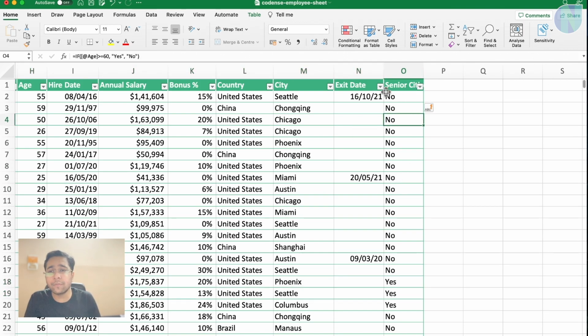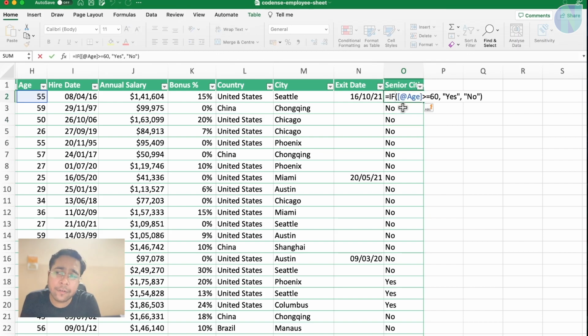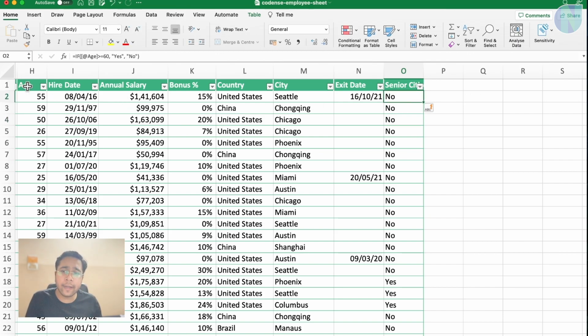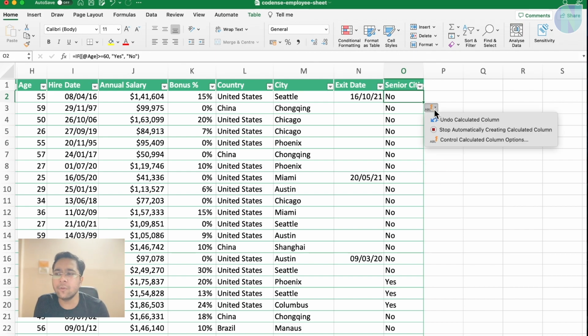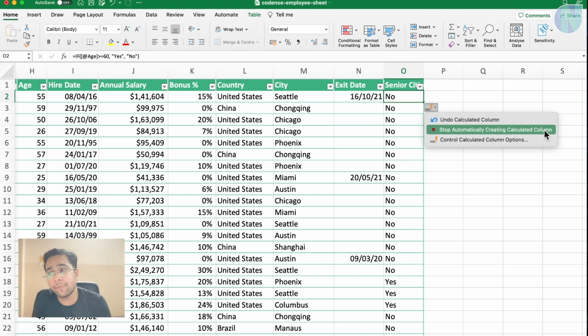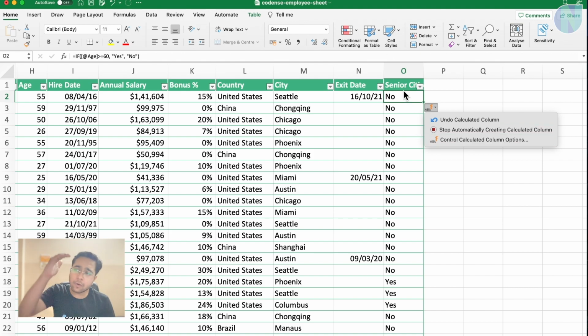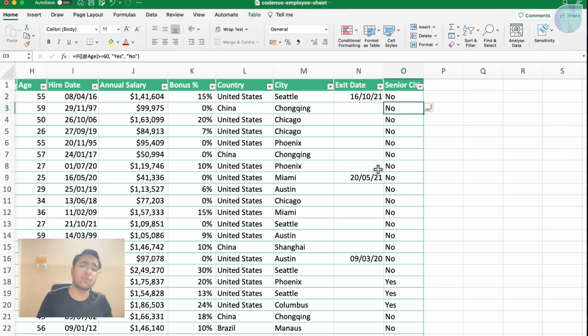So this is the use of the IF condition. As soon as we put it in one row, because it is already in table format, it has automatically extended to every row. You can stop it by saying undo calculated column and stop automatically creating calculated columns. If you click this, it will not span automatically to every row. But I will keep it open. It's up to you whether you want to stop it or not.